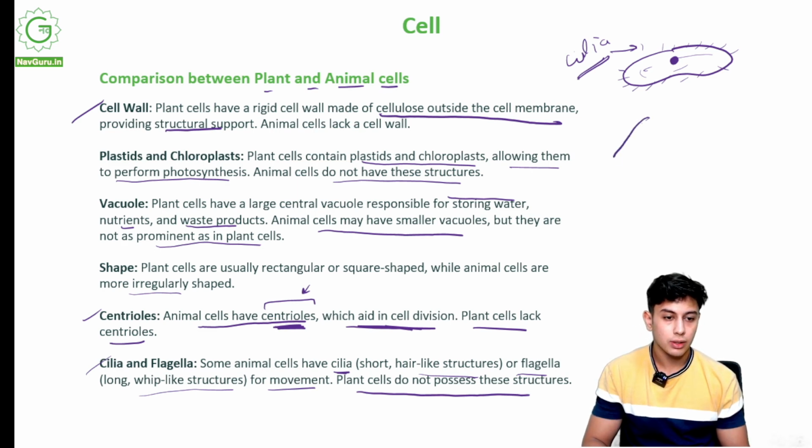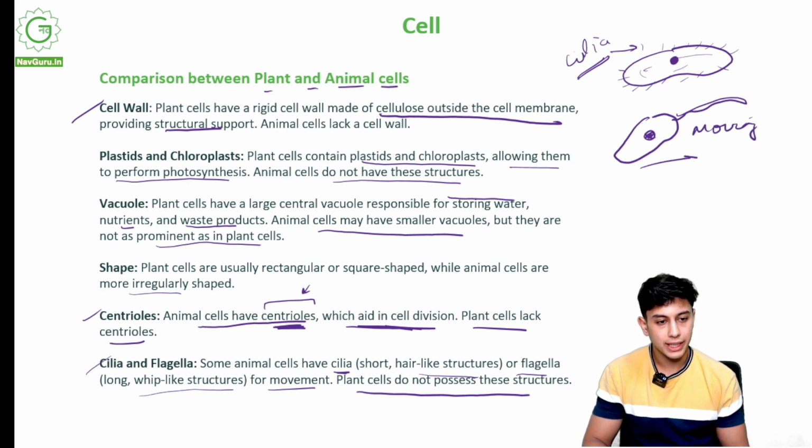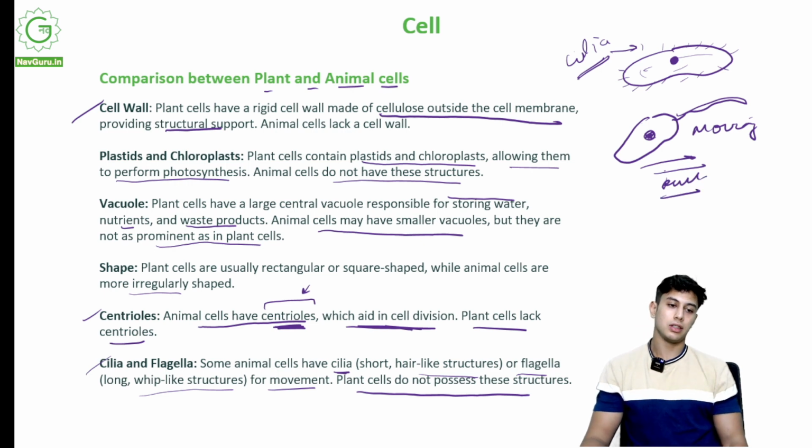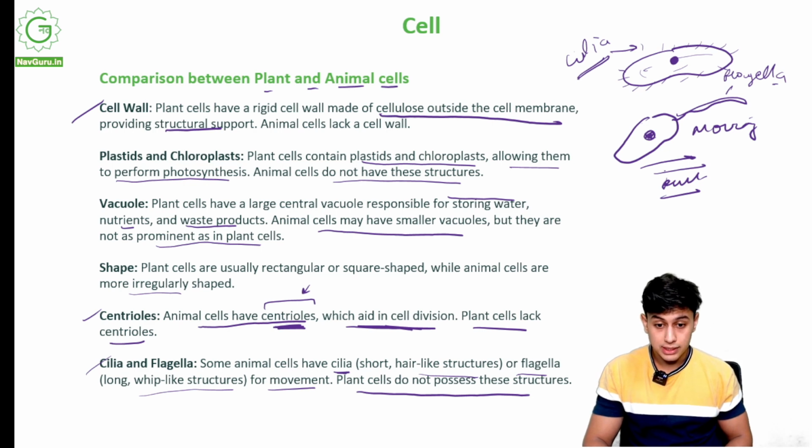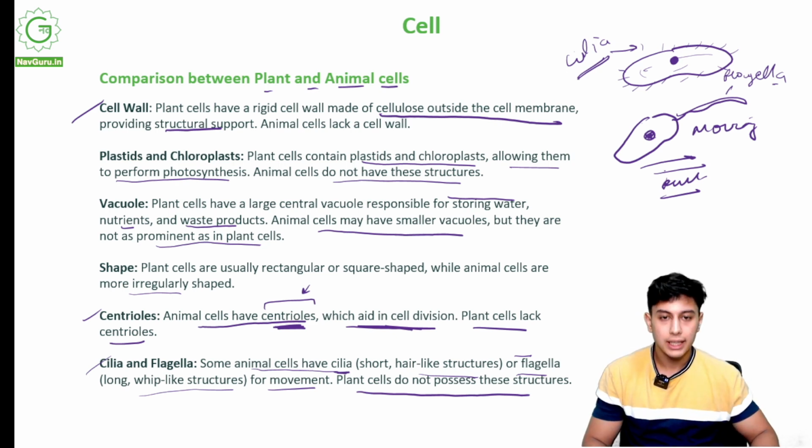Also, there is something called a flagella. There is a whip-like structure, a rope-like structure in some cells which help it in moving. It will attach itself somewhere and pull the cell towards it. So this is a flagella. This is how the cell will move. Some cells have it, some cells do not. Only some animal cells have cilia, hair-like structures, or flagella. Plant cells have neither. No cilia, no flagella.